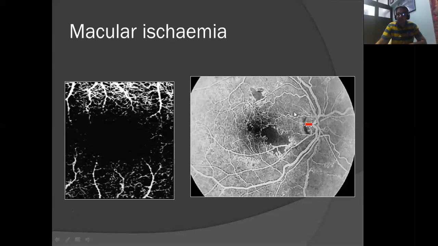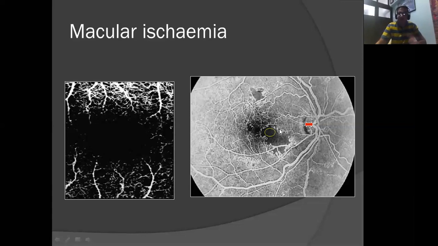When do you call that you are having macular ischemia? As we discussed before, the size of the normal FAZ is around 500 microns. Obviously we don't have a measurement tool to measure the exact size of the fovea. So normally it is taken as a norm that the normal FAZ is usually one third the size of the disc diameter. The normal disc diameter is around 1500 microns. So if you feel that the size of the FAZ is more than one third or more than half the disc diameter, that usually corresponds to an enlarged FAZ.